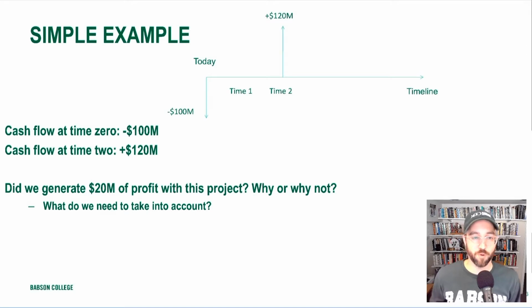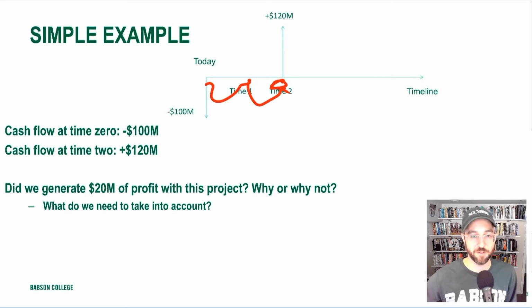So let's step forward one period. Let's call it 1 year. 1 period from now, the firm has not yet seen any benefit from the project. That means that they are still $100 million below where they started. They have not yet recovered their initial investment. The project has not yet paid back. Step ahead one further period. We are now at time 2. And in time period 2, or in, let's say, year 2, the project delivers positive $120 million.